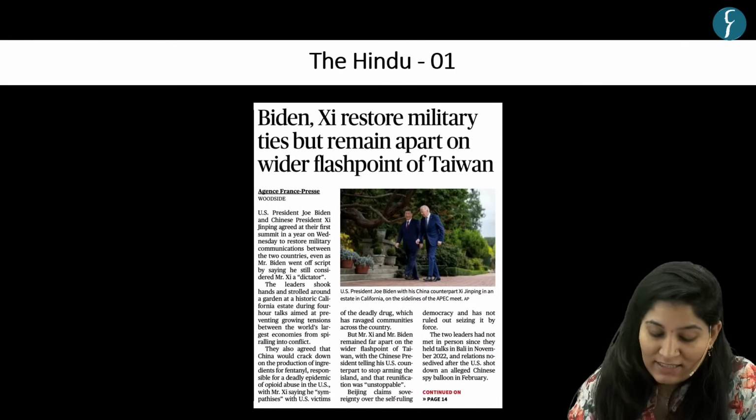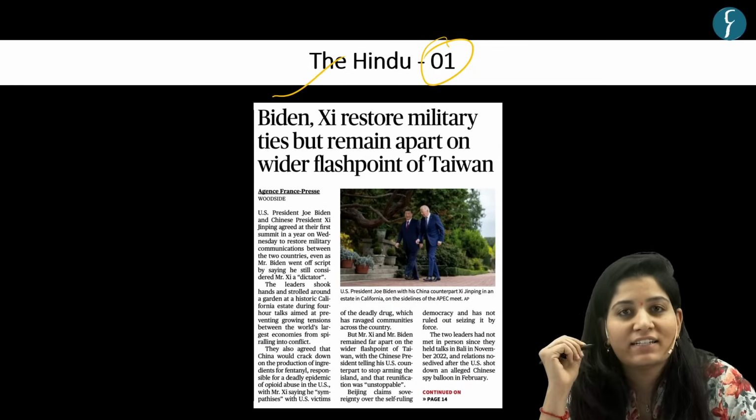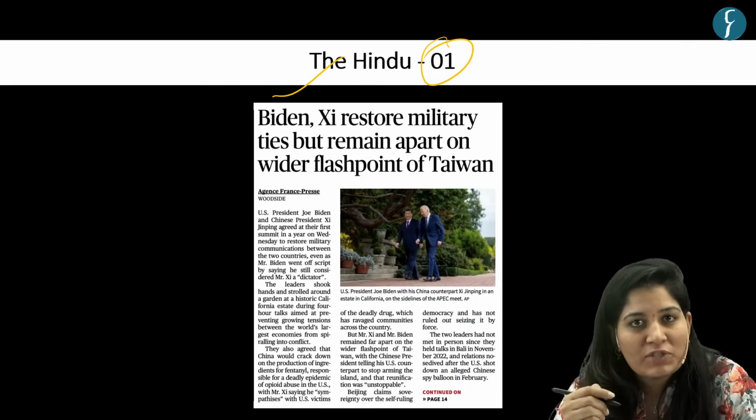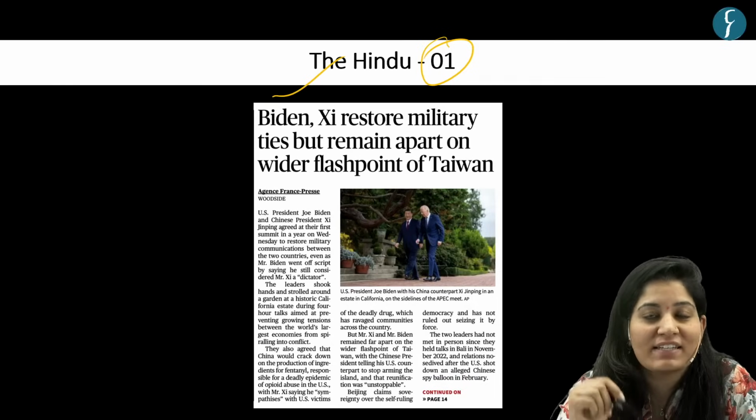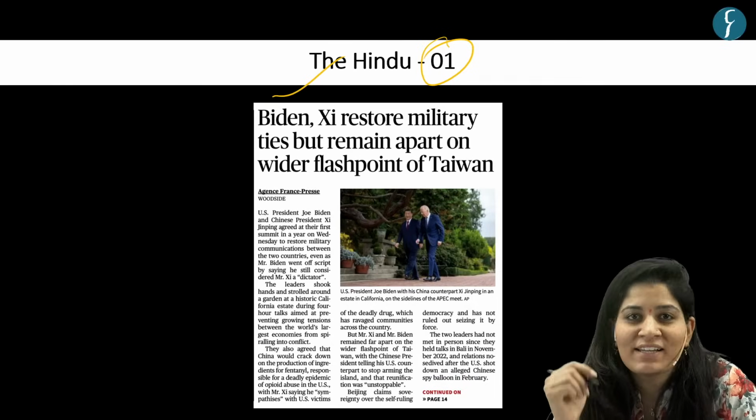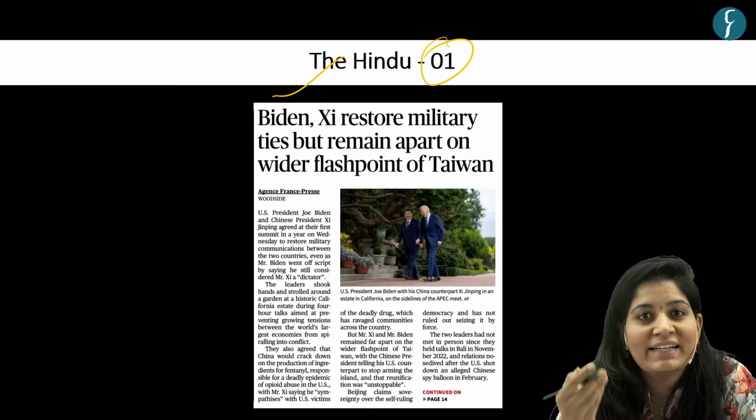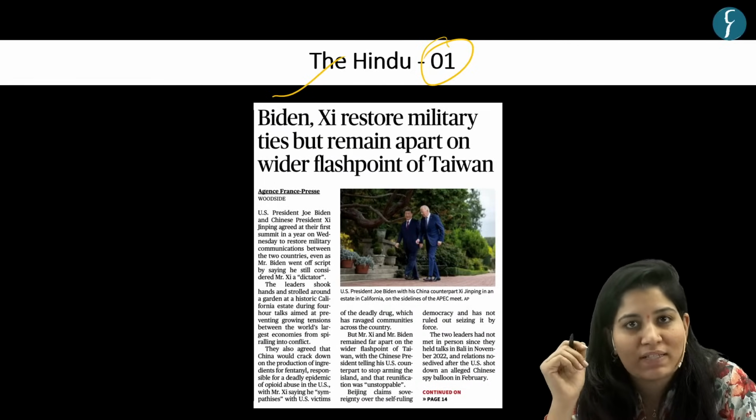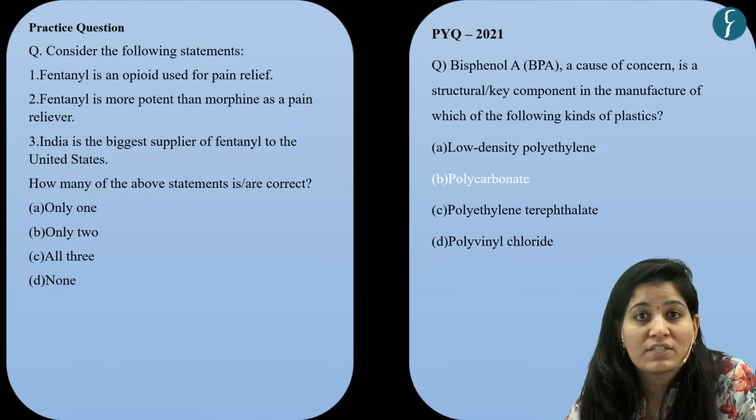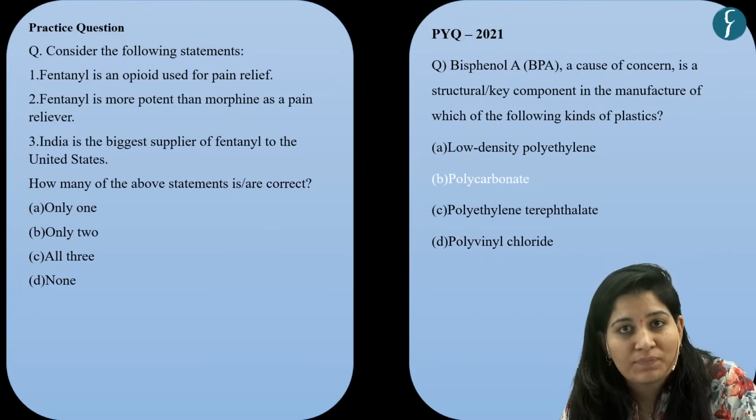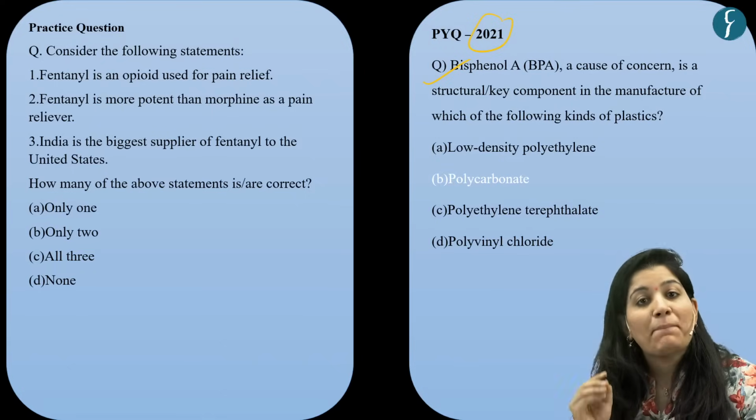So the first article appeared on page number 1 in the Hindu newspaper. The context of this article is that recently the US President met the Chinese President in California, and there the Chinese President agreed to crack down on the ingredients for fentanyl. Why? Because it is the reason behind the deadly epidemic of opioid abuse in the US. And you know that UPSC has been asking questions based on important chemicals that appeared in the news, like in 2021, UPSC framed a question on bisphenol A, which is a polycarbonate.